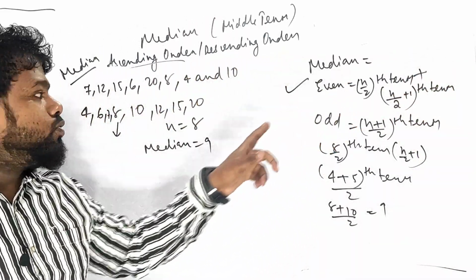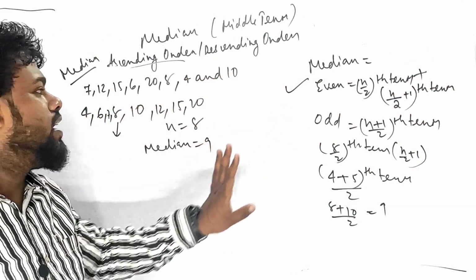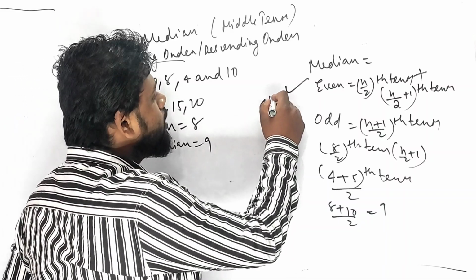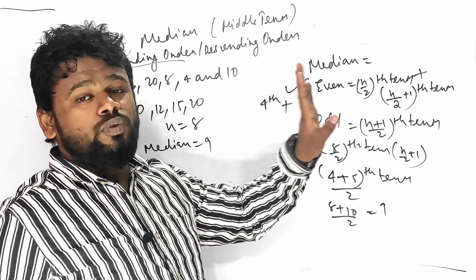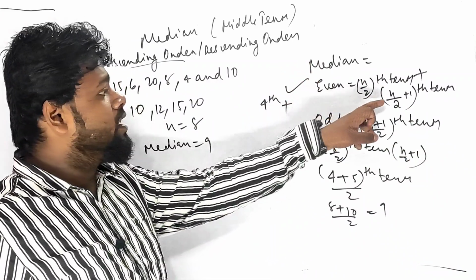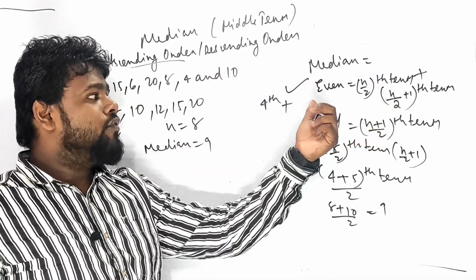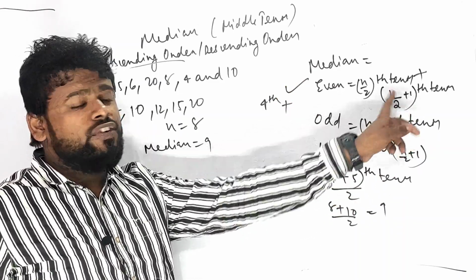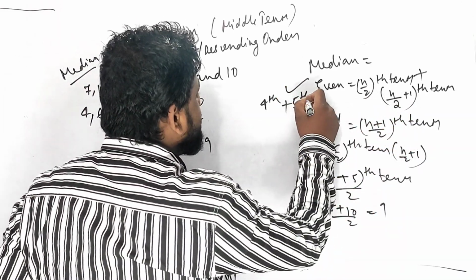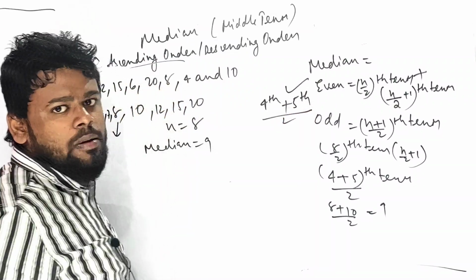What are you going to do? N by 2, 8 divided by 2 is 4, so the 4th term will come out. And the plus one term, that is 4 plus 1, the 5th term. You have to take the average of those. The average is all about 2.